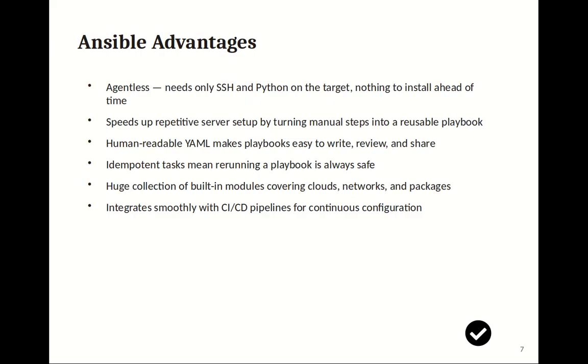Ansible advantages: agentless, needs only SSH and Python on the target. Nothing to install ahead of time. Speeds up repetitive server setup by turning manual steps into a reusable playbook. Human readable YAML makes playbooks easy to write, review, and share. Idempotent tasks mean rerunning a playbook is always safe. Huge collection of built-in modules covering clouds, networks, and packages. Integrates smoothly with CI/CD pipelines for continuous configuration.